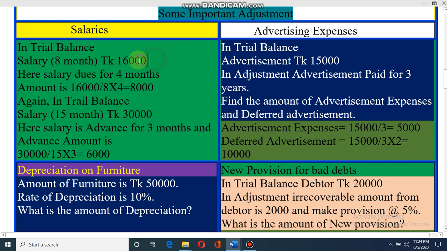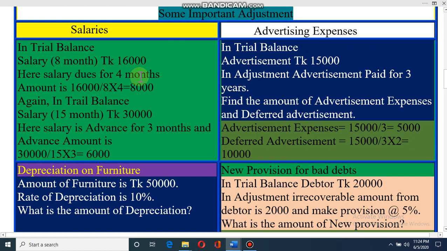It is given as 8 months, and you know that 1 year equals 12 months. Out of those 12 months, it is given for 8 months. That's why I am telling you that salary is due for 4 months.